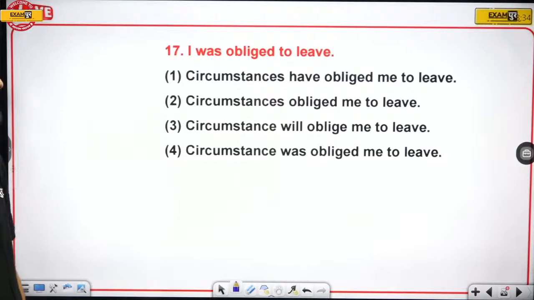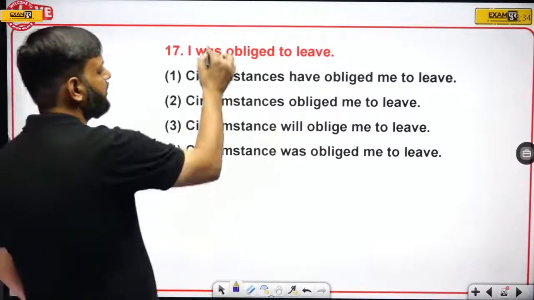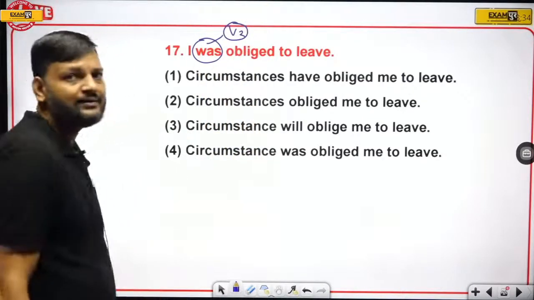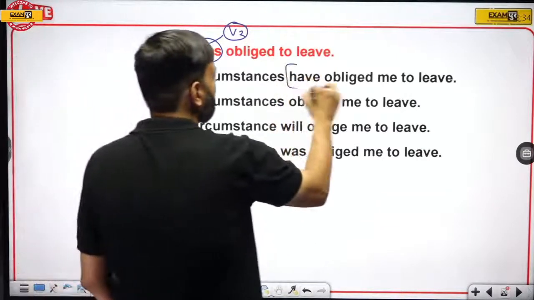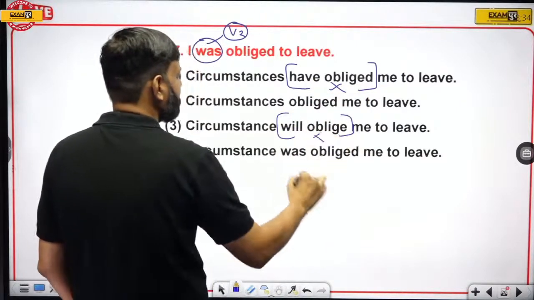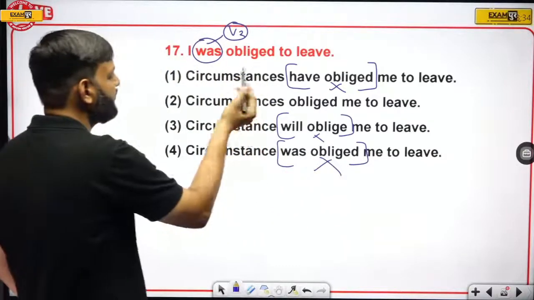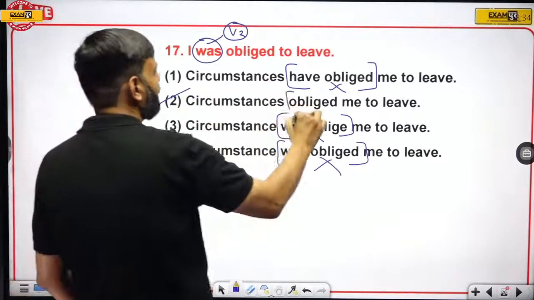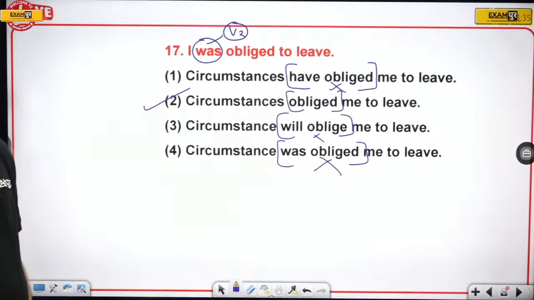I was obliged to leave. So here, see here we have "was." Was means second form in active, right? So here we have "obliged," cannot be the answer. Here we have "will oblige," cannot be the answer. And here this sentence is in passive, cannot be the answer, because if the sentence is passive, it should be active in the answer. Okay, so only one option is there which has second form, "oblige." It is the right answer.